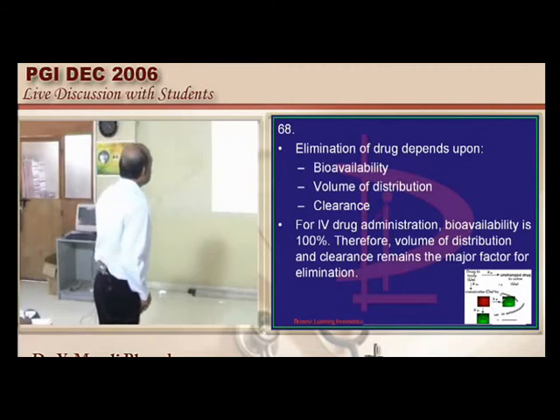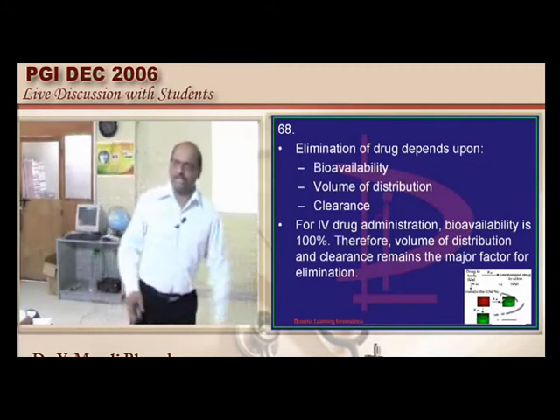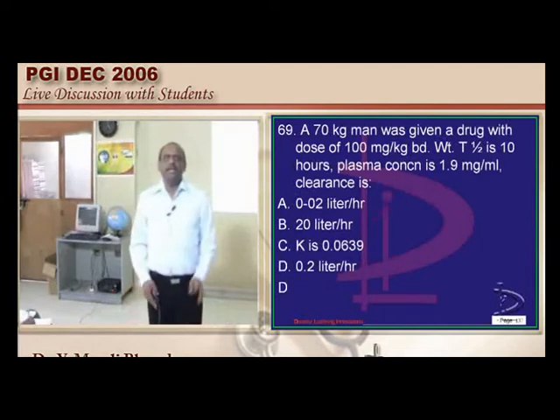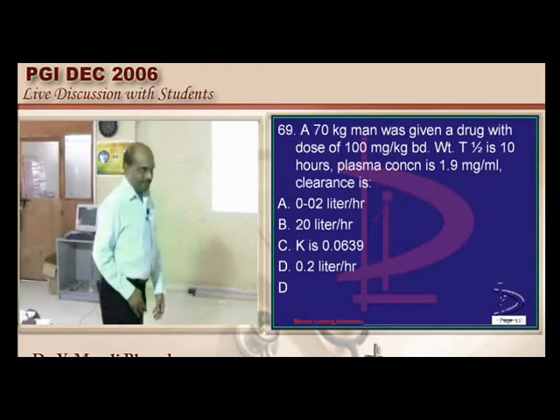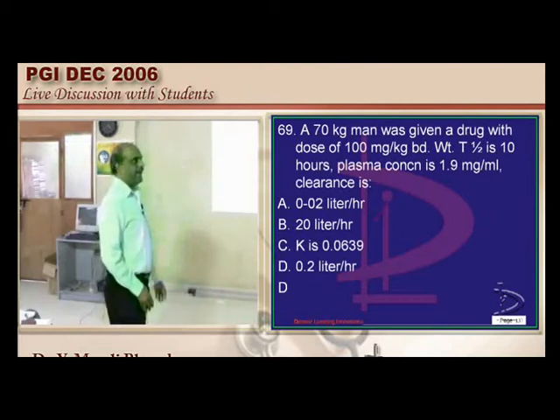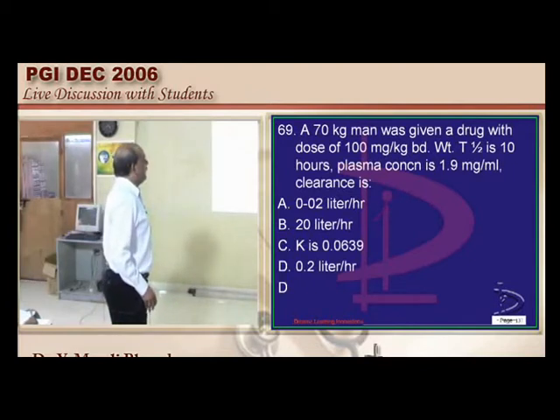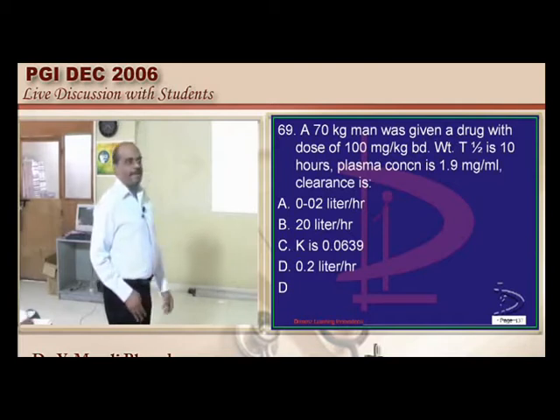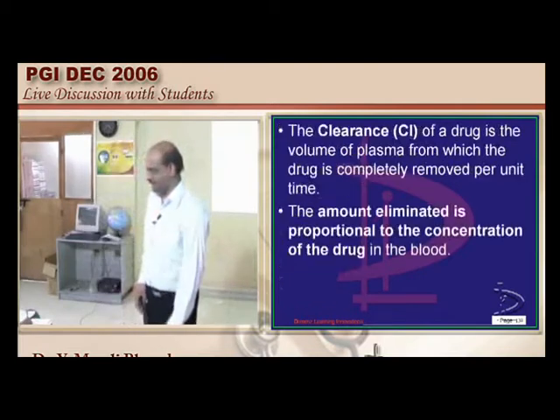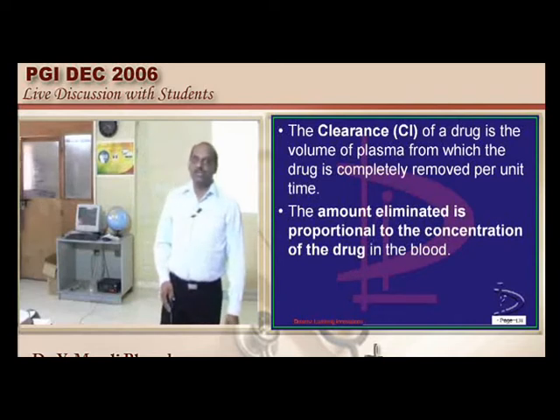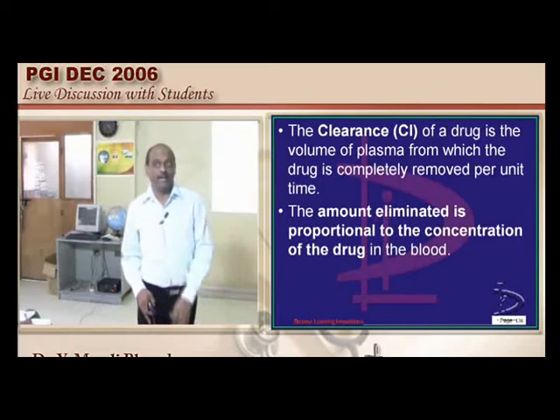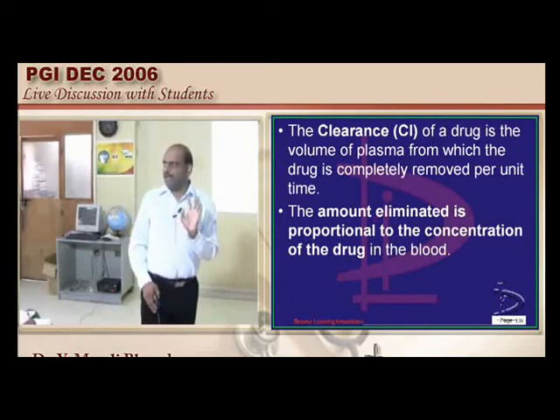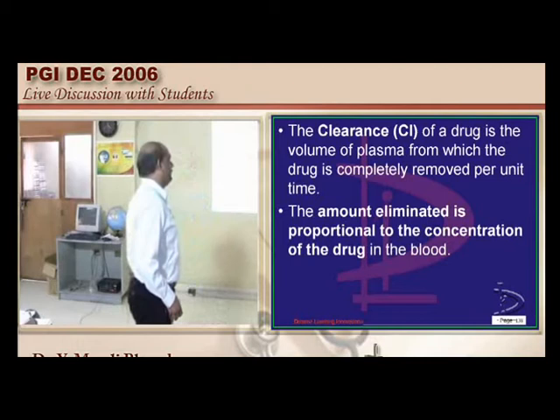So let us take up the next question. This is a very interesting, challenging question. A 70 kg individual was given a dose of 100 mg per kg body weight of a drug, and its T half is 10 hours. Plasma concentration is 1.9 milligram per ml. Based on these values, calculate the clearance. Do we know what is volume of distribution, what is T half, what is clearance, how do we calculate everything? One question can make us revise the pharmacokinetics chapter.